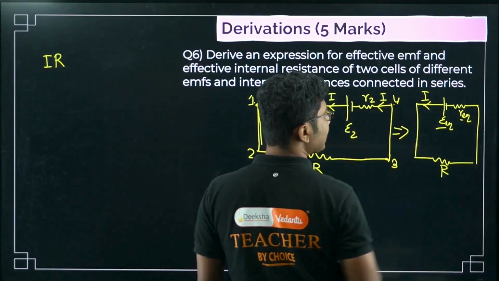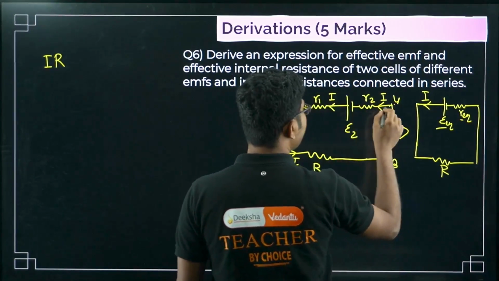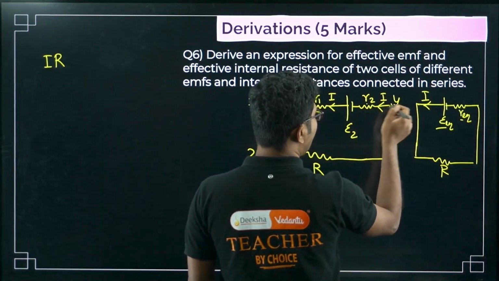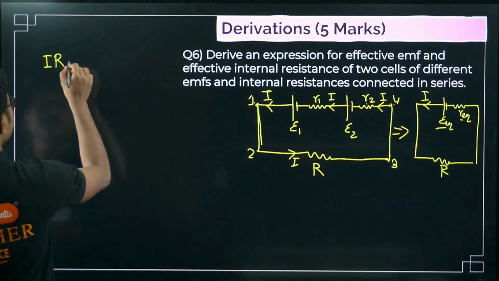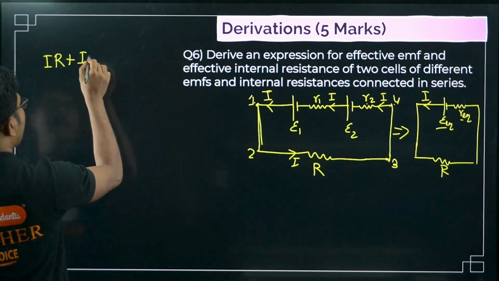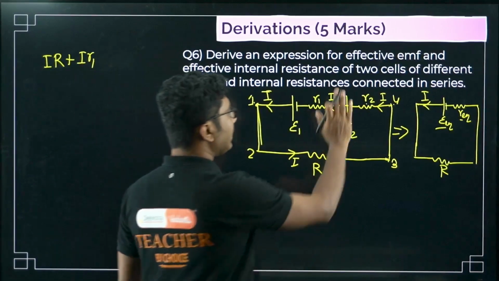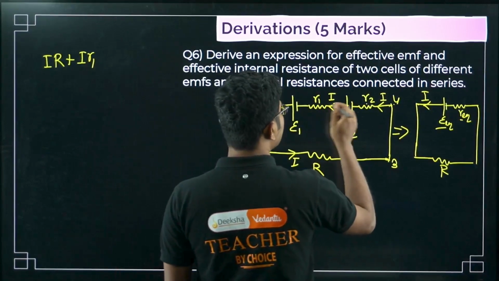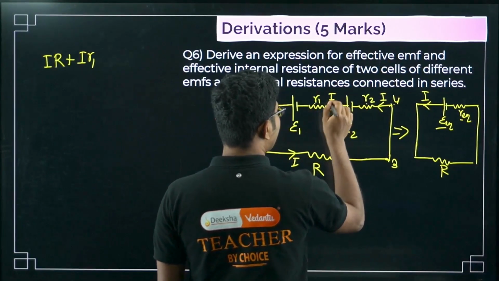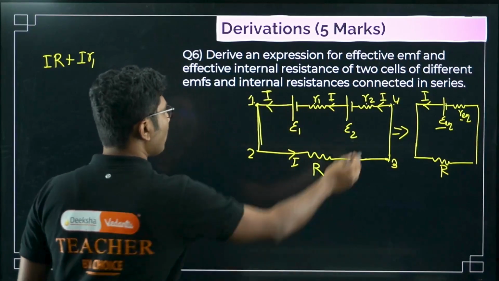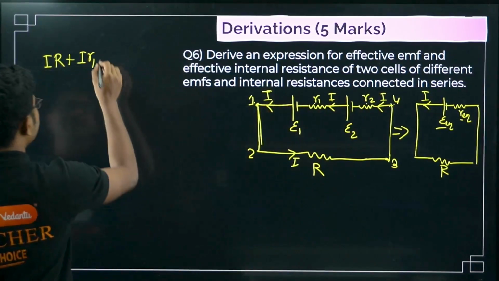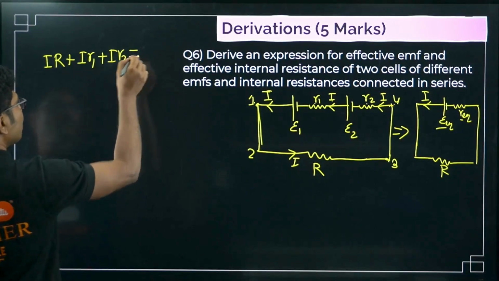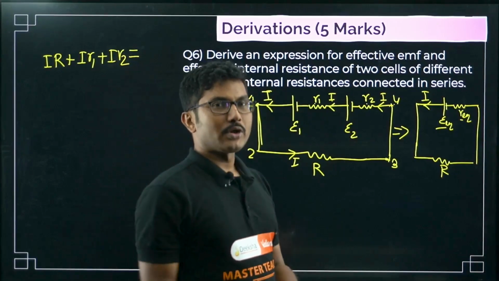What else? Now we have reached point 3. Now 3 to 4, again no resistance. Now 4 to 1, we have two resistances, right? First, consider the first resistance, R2. Are we going in the direction of current? Yes, we are going in the direction of current. So plus IR2. Next, we will ignore these batteries, as I said. We will consider the other resistance. Resistance is R1, current is I. Are we going in the direction of current while traveling from 4 to 1? Yes. So IR1. This should be equal to, now we have to consider the batteries.